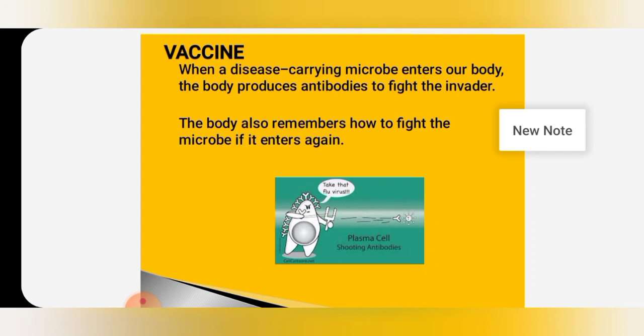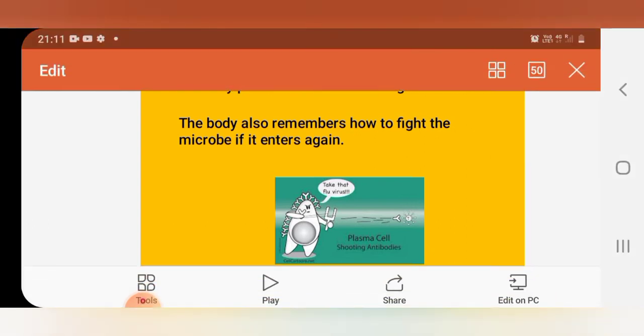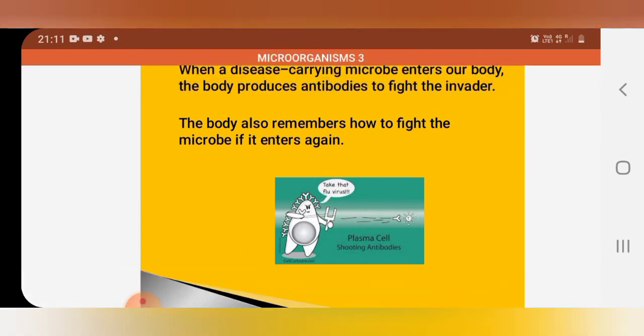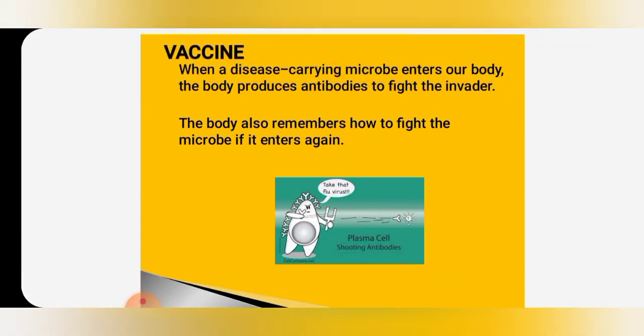When this vaccine is introduced into our body, the immune system will become active. It will produce the defenders, the fighters, to defend against this microorganism, and they will be producing antibodies. So several diseases including cholera, tuberculosis, smallpox, and hepatitis can be prevented by this kind of vaccination.